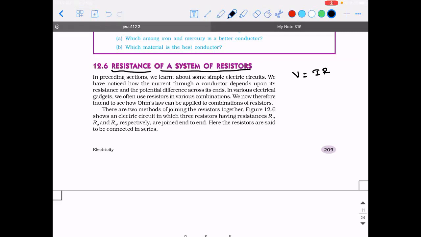Had there not been constant temperature, what would have happened? Sir, it would have varied. The resistance would have changed. Then you cannot introduce R as a constant of proportionality. You're using it as constant, no? So if something has to be constant, the physical parameters are said to be kept constant. That is the meaning. V is equal to IR, right?